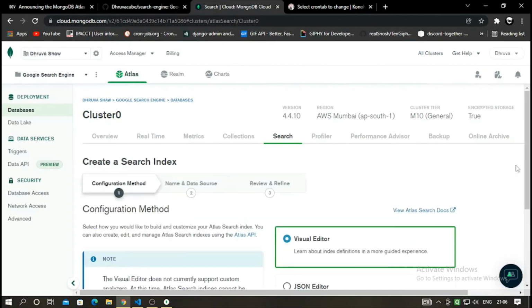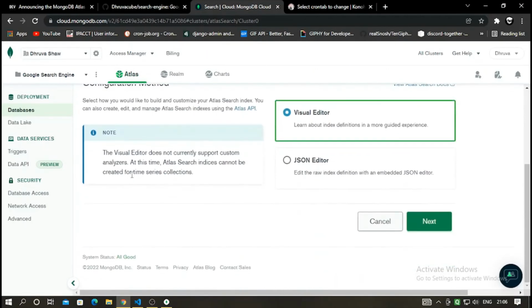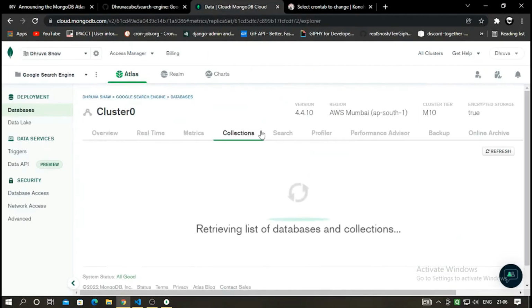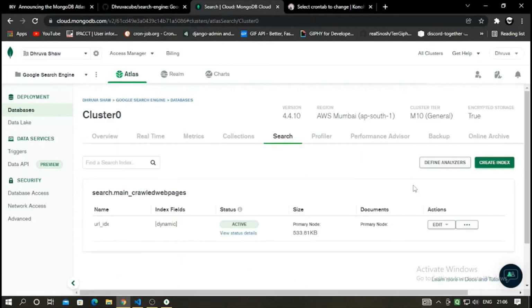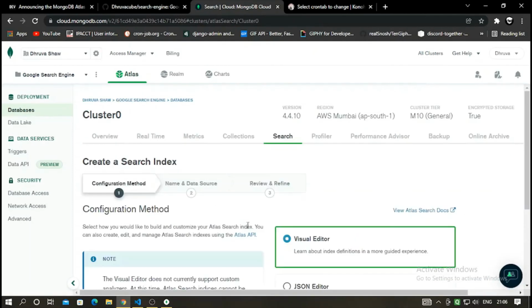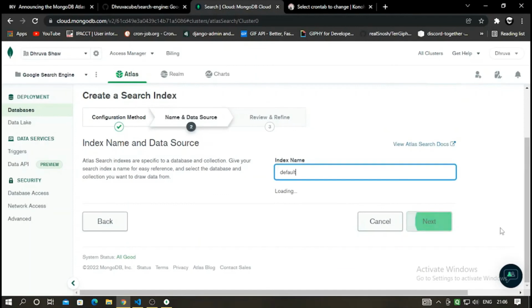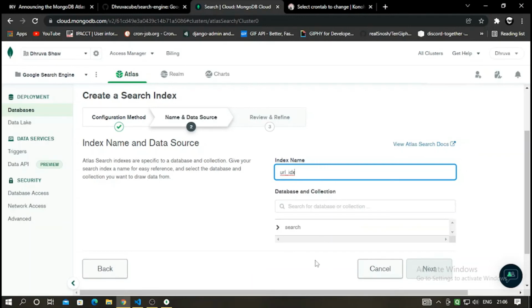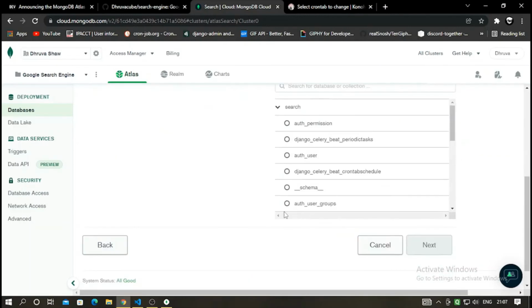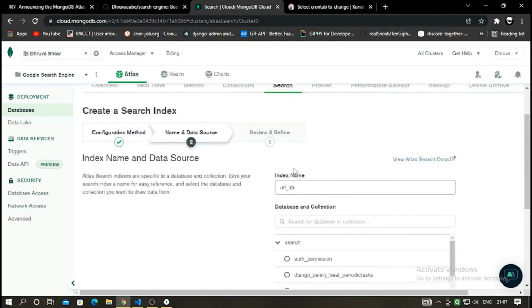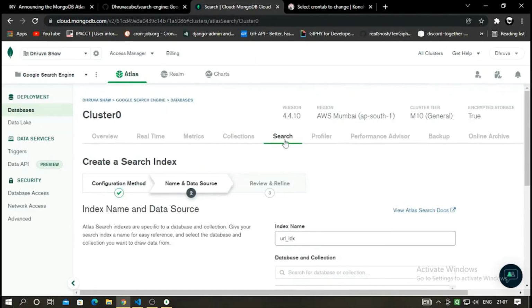Go to search, click on create index, visual editor, next, and the index name would be url underscore idx.